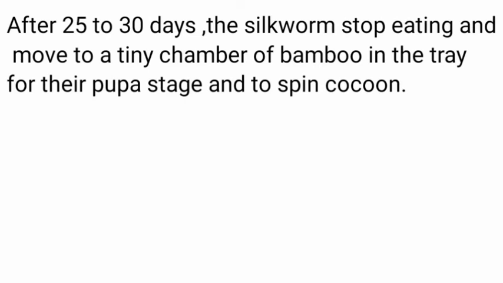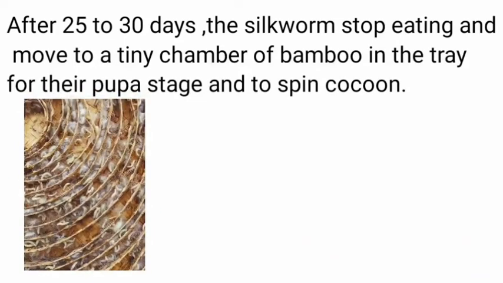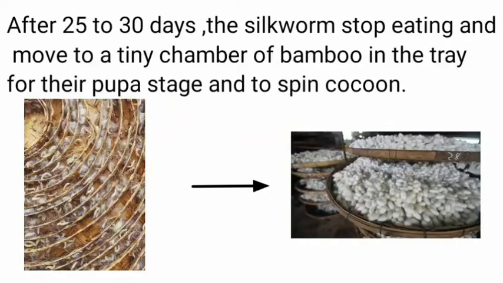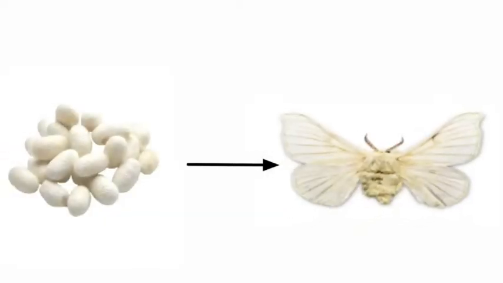After 25 to 30 days, the silkworms stop eating and move to a tiny chamber of bamboo in the tray for their next stage of life, that is pupa, and spin cocoons. Later, silk moths develop inside the cocoon.